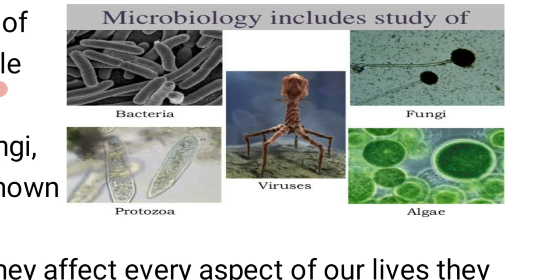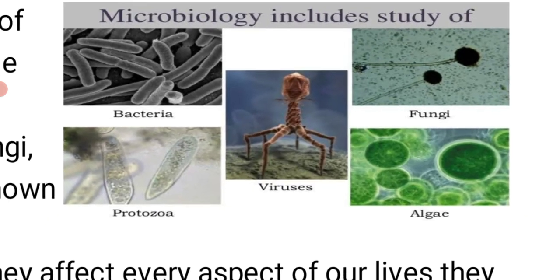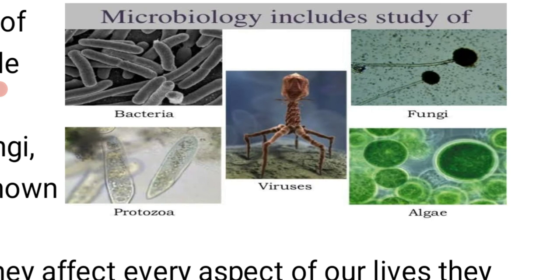classification of microorganisms. First, that is the bacteria, which is rod in shape. Then next, that is the protozoa. In the middle, that is the viruses, how viruses look, the structure of a virus. Then fungi, how fungi look, and the microscopic view of algae. So these are the bacteria, protozoa, virus, fungi, algae, all are microbes.